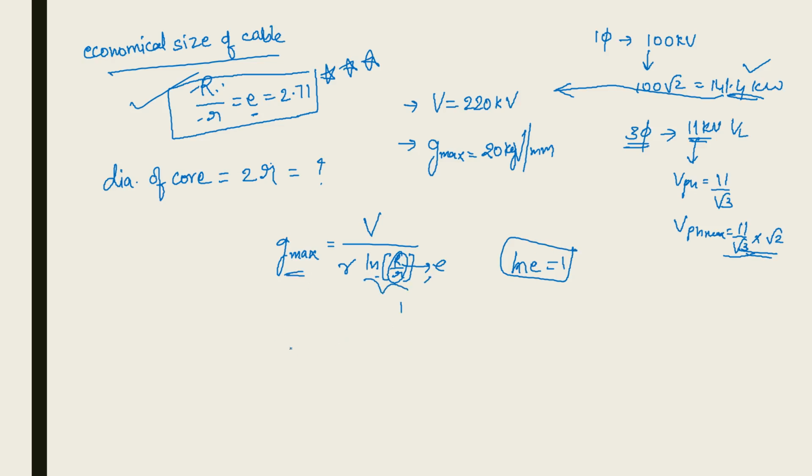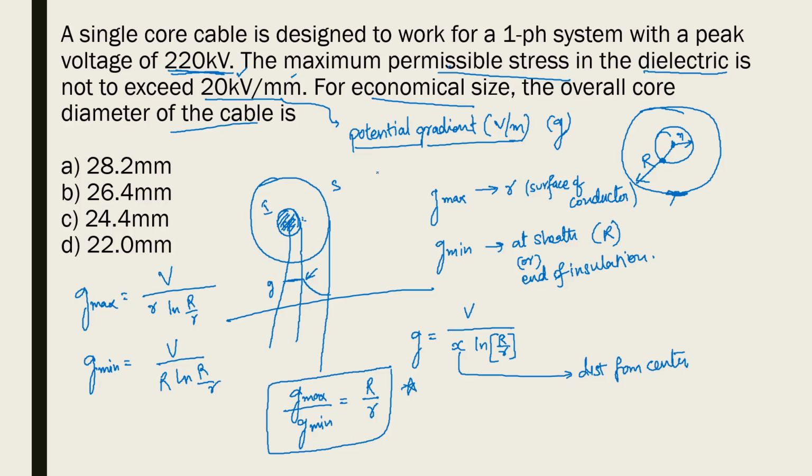The maximum potential stress as given in the question is 20 kV per mm, which equals 220 kV divided by r. From this you can find the value of r. r will be equal to 220 by 20, which is 11 mm. If r is 11 mm, what is the diameter? 2 into 11 is equal to 22 mm. So 22 mm is the answer. Answer D is the answer for this question.